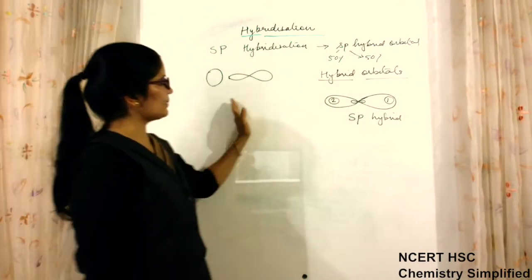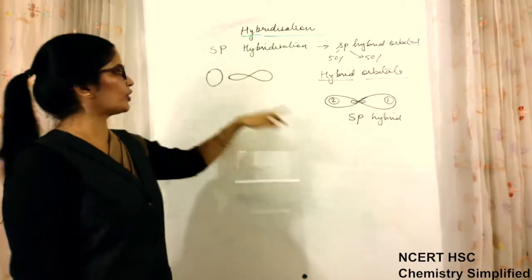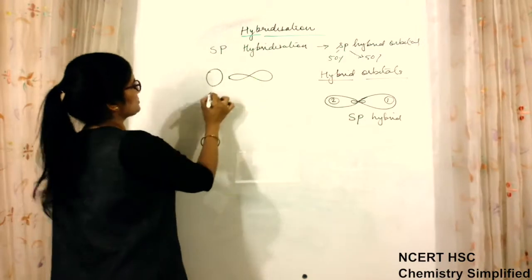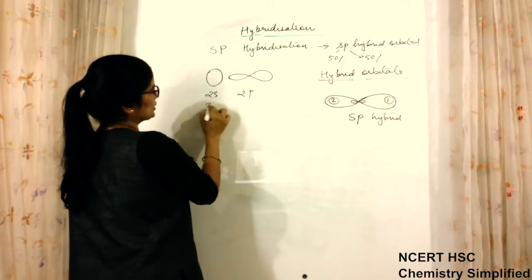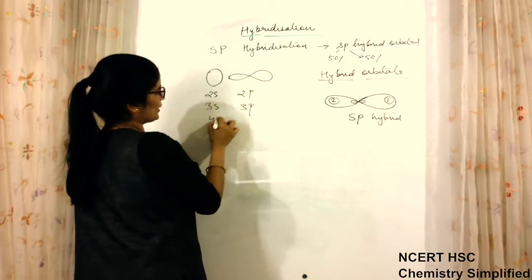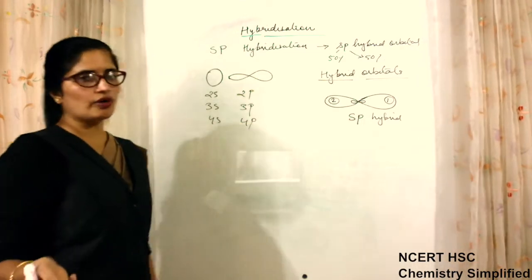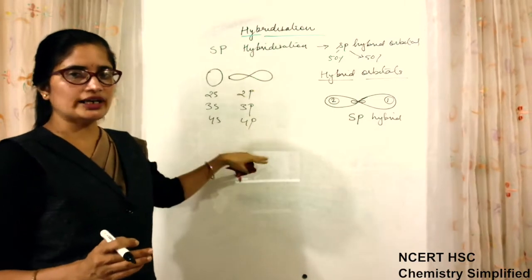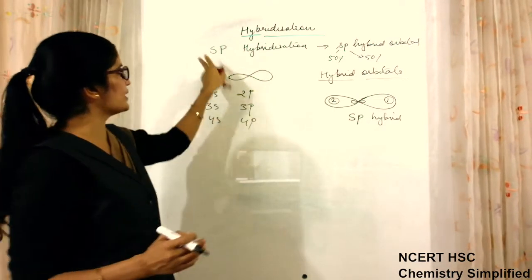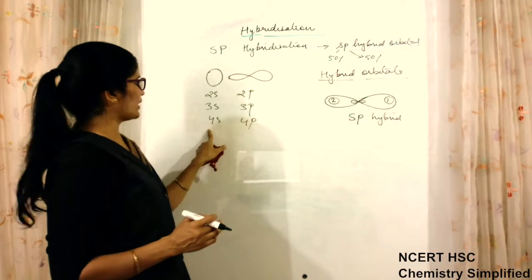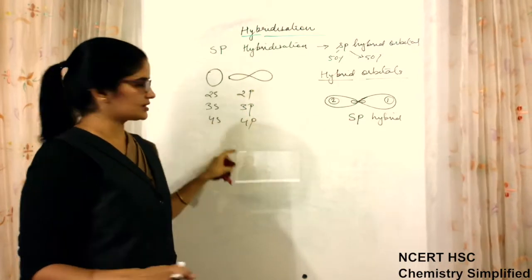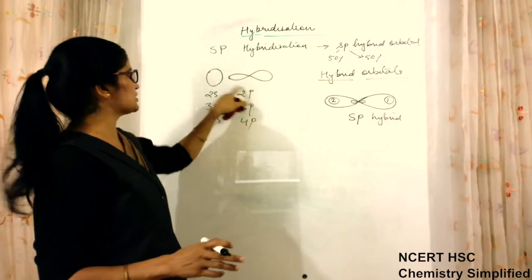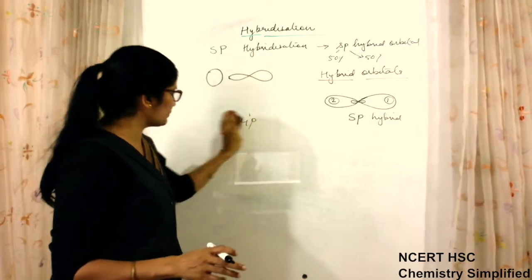So an sp hybrid orbital is formed from s and p of almost equal level. This may be 2s, 2p, or 3s, 3p, 4s, 4p. Any can form it, but they should be of the same shell. 4s and 4p can undergo sp hybridization. 4s and 3p cannot undergo this. So the same shell having s and p can undergo this type of hybridization, sp hybridization.